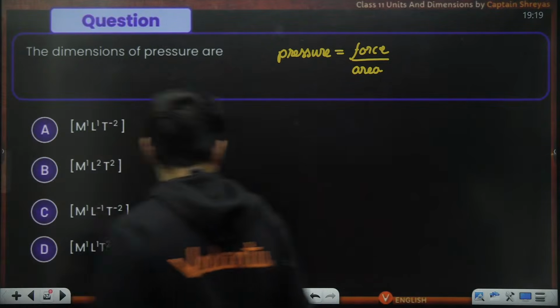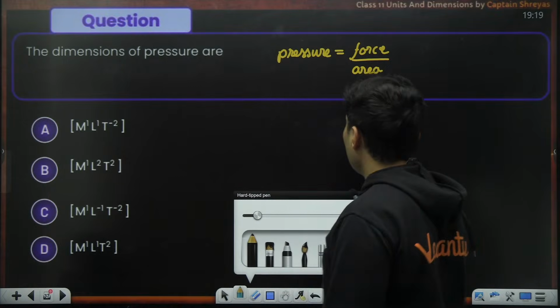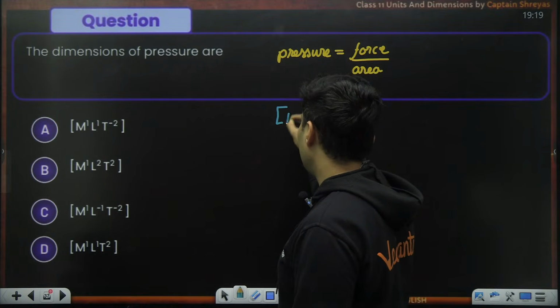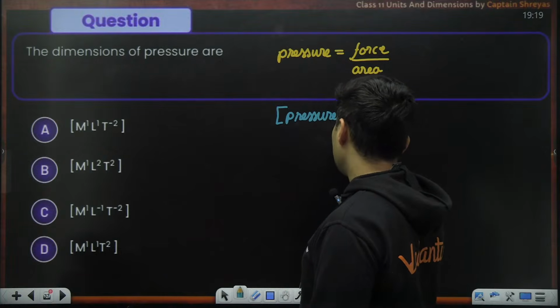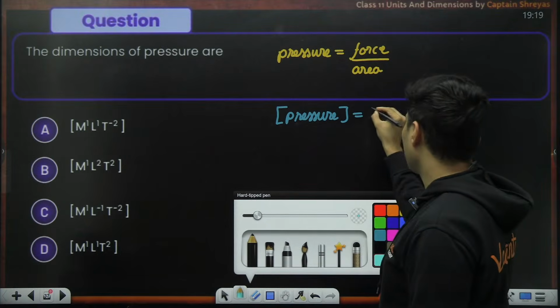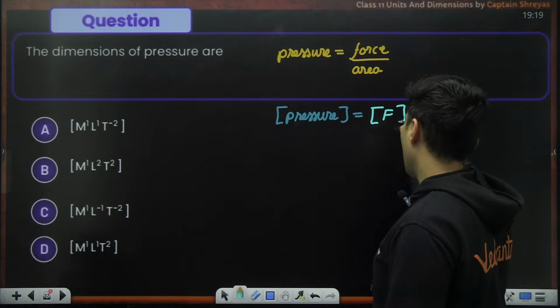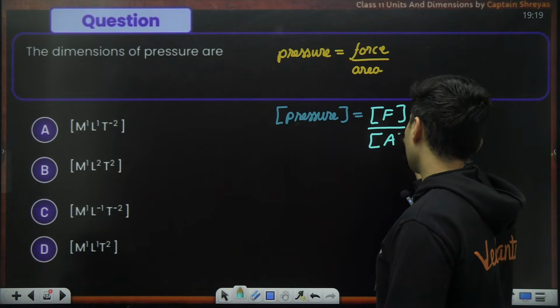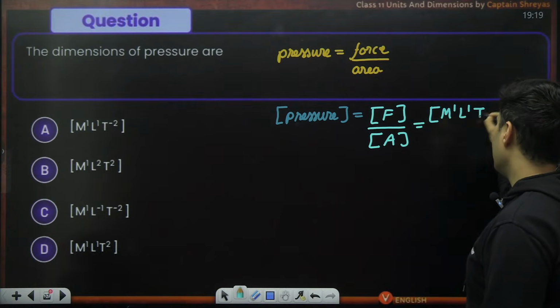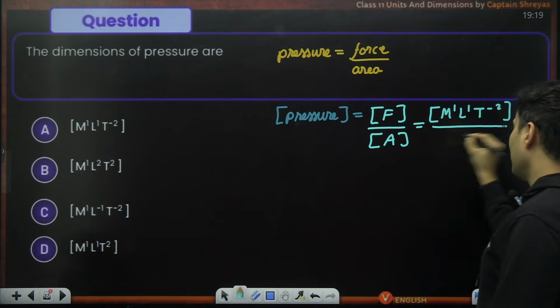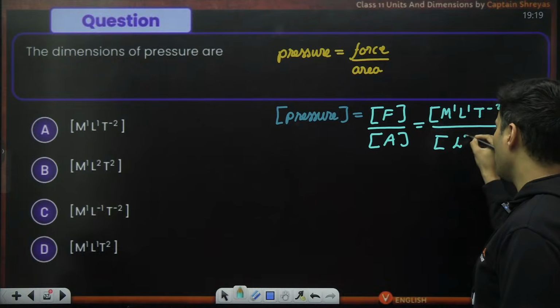Okay, so essentially we want to find the dimension of pressure. It is the dimension of force upon the dimension of area. Force, I know, is M1 L1 T raised to minus 2, standard. Area is length into length, so L2.